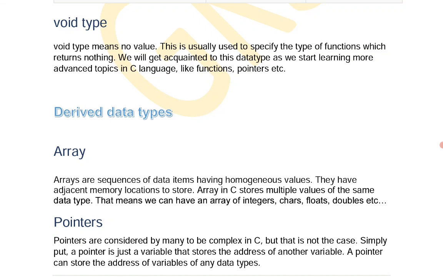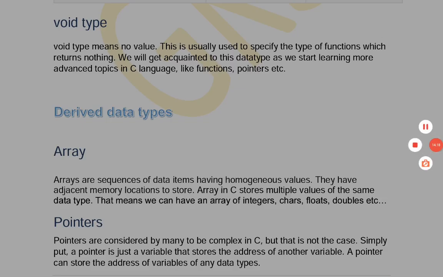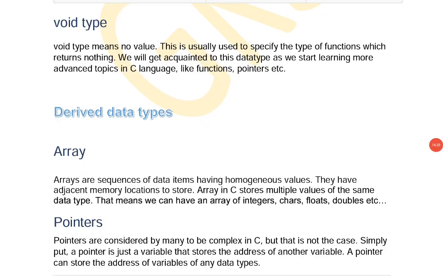This is usually used to specify the type of functions which return nothing. We will get acquainted with this data type when we start learning functions. Generally, any function which returns nothing, or doesn't return any value, is specified with void.